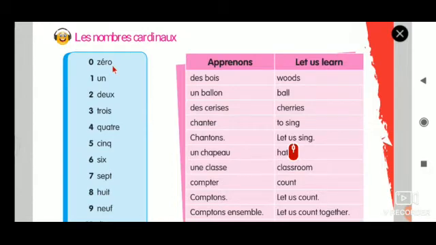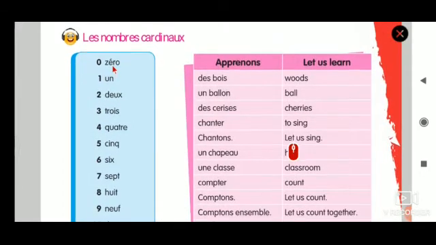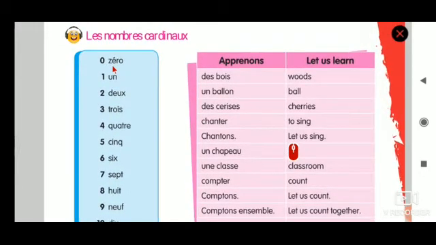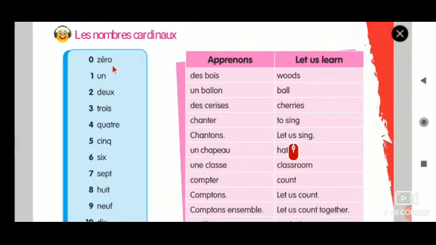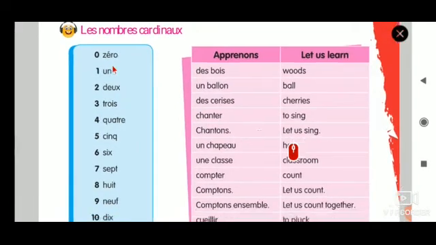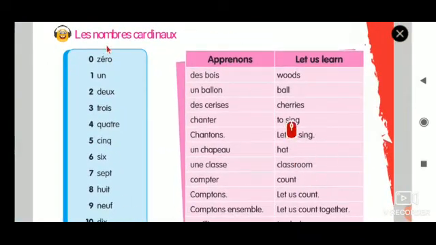The same spelling, only the E accent will be new. This accent is called accent aigu. This E will have the sound of ye in English. Zéro.